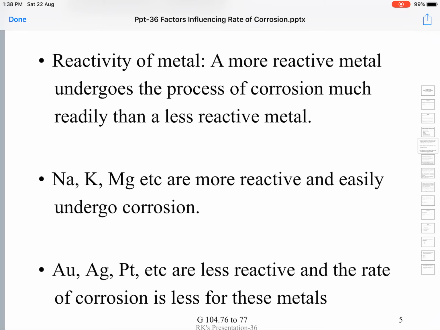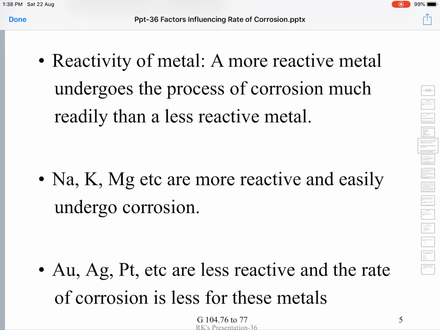If you drop a piece of freshly cut sodium or potassium into the water, it reacts quite violently and releases a lot of hydrogen gas. So it is depending upon the nature of the metal, that reactivity of the metal.